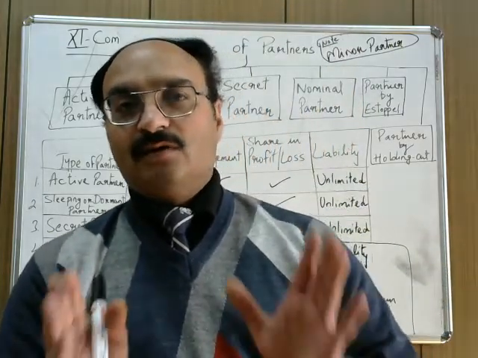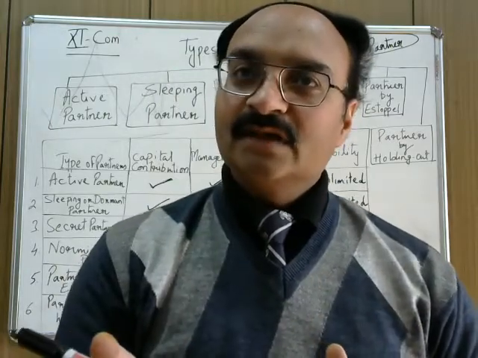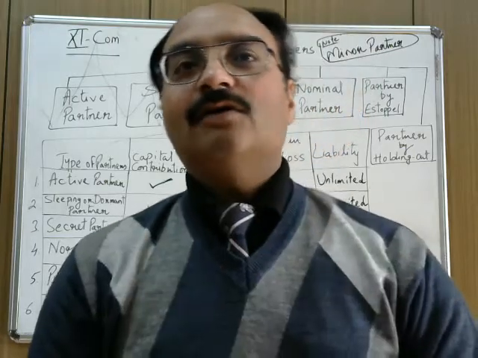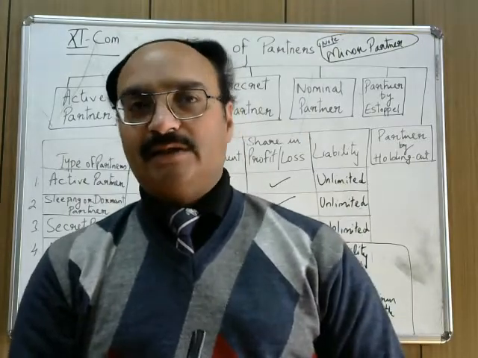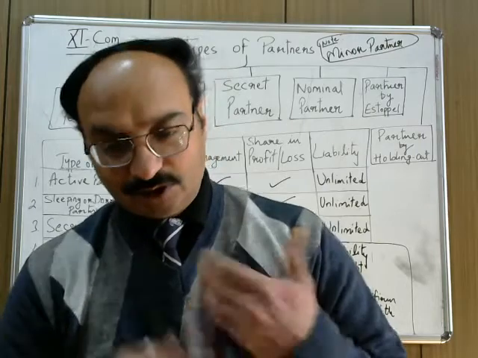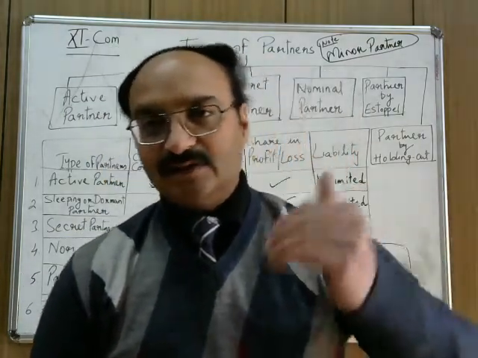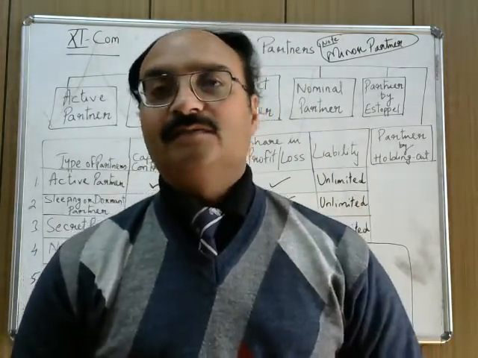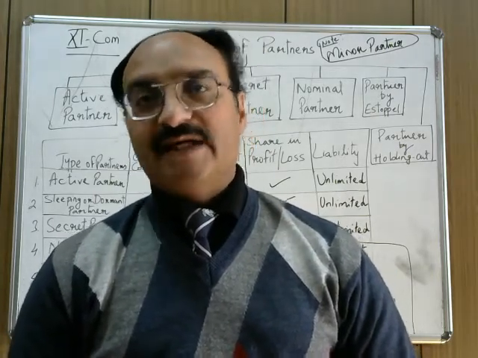So on attaining the age of majority, his liability will become unlimited and he will get a share in the profit as well as loss of the company. He will also be allowed to participate in the management like any other active partner. But the question is the same: why does a person have to be entertained who is not a major partner, that means who is a minor?